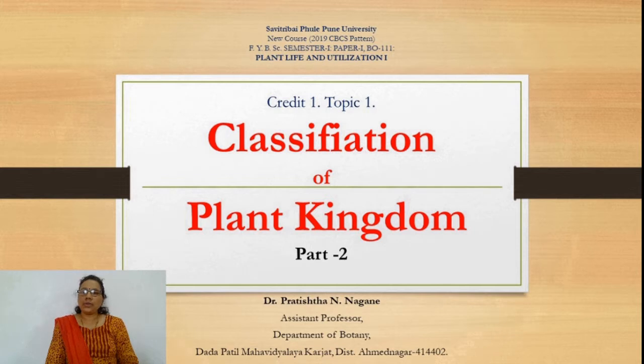In continuation of lecture 1, this is lecture 2, Kingdom. Today we are going to deal with the classification of Kingdom Plantae. As we know, Kingdom Plantae has the characters such as being multicellular and eukaryotic in nature. They are generally autotrophic due to the presence of the green pigment, chlorophyll A and B, which is abundantly present in these plants, and so we are dealing with the classification of plants.